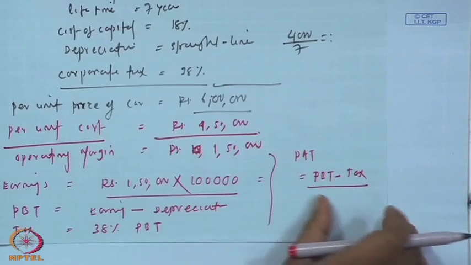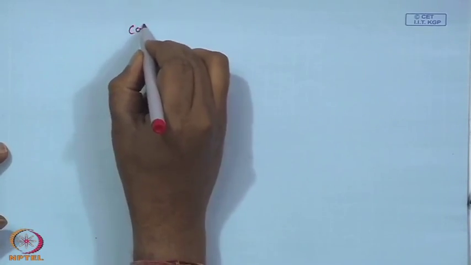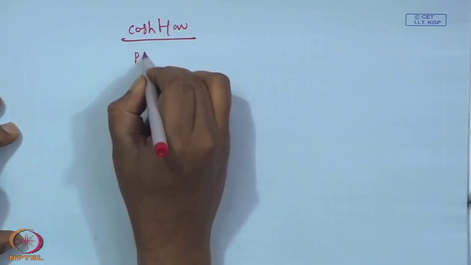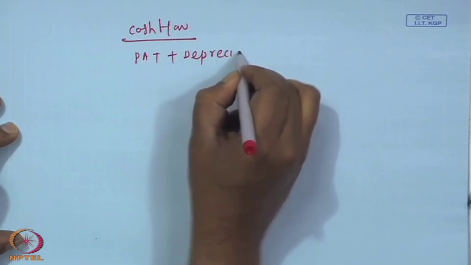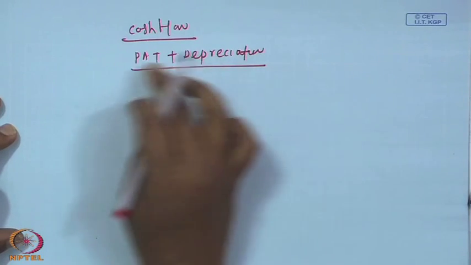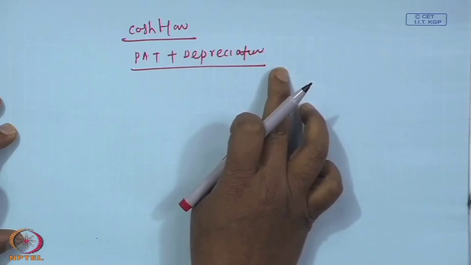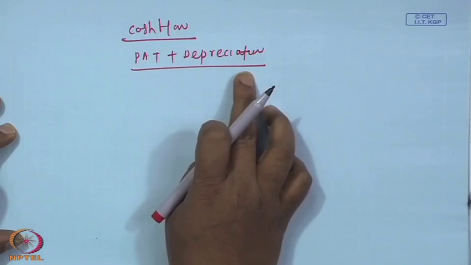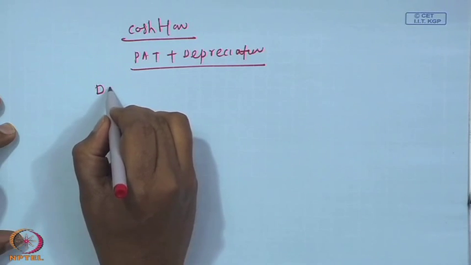Once you have profit after tax, you decide the cash flow. Cash flow is profit after tax plus depreciation, because depreciation is an adjustment in the system, with no outflow of money. Once you have the cash flow, you calculate discounted cash flow.